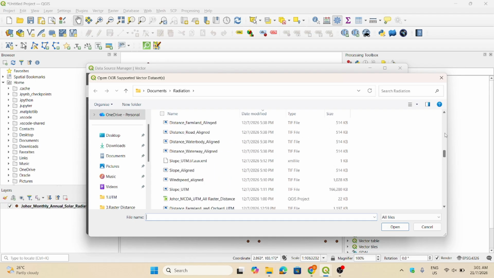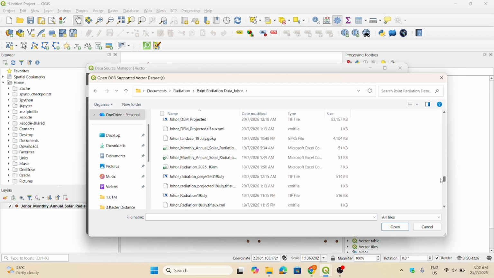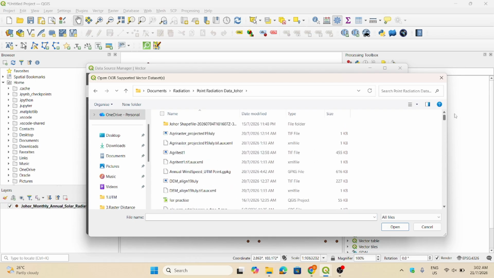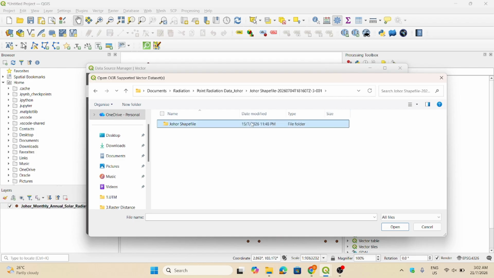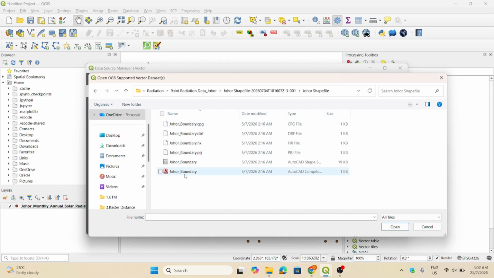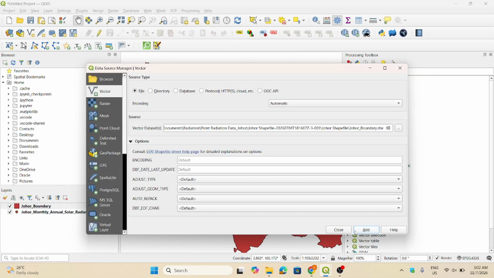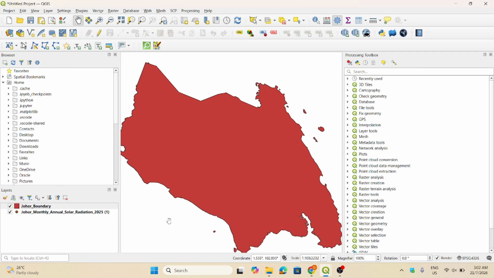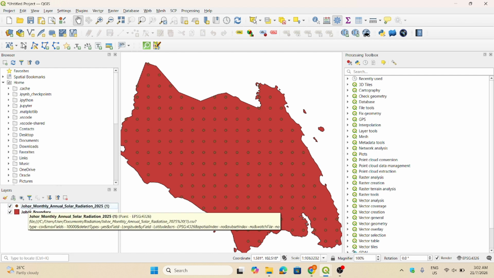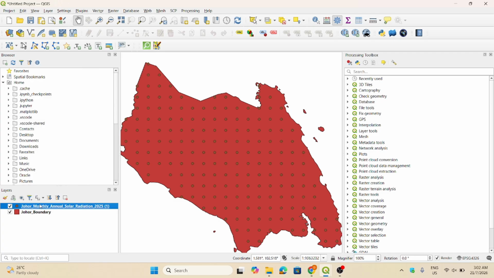Okay, so this is the JOHOR map. You can see here all the points displayed on the map.